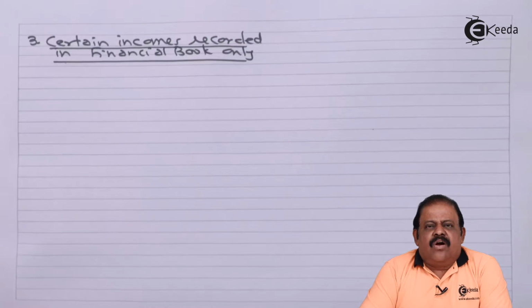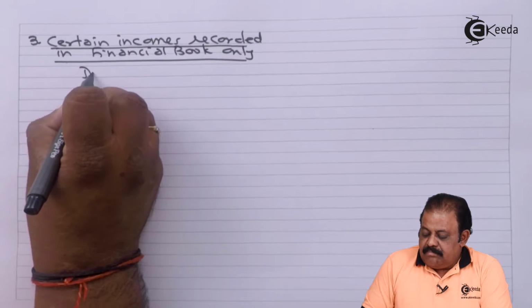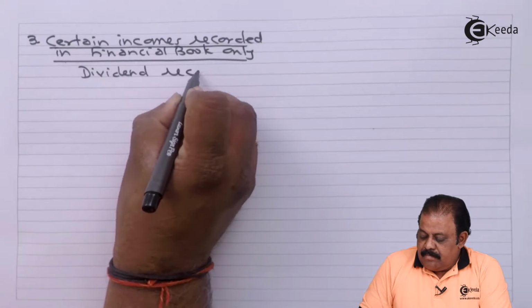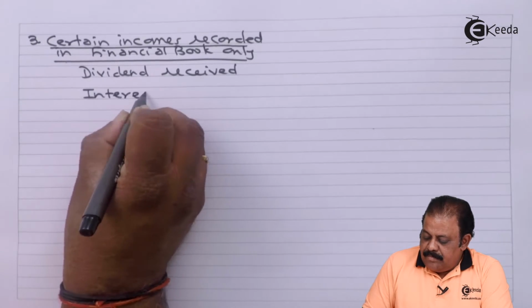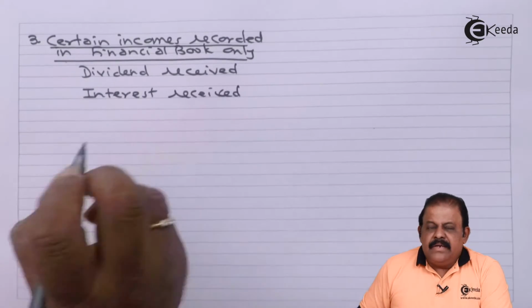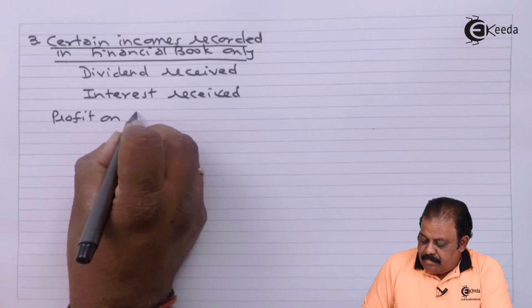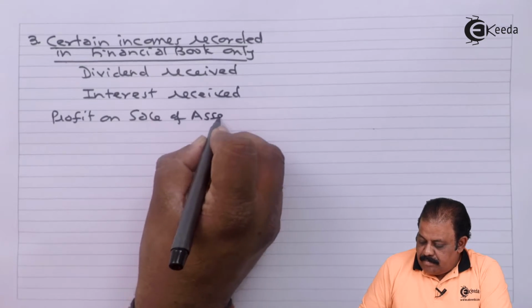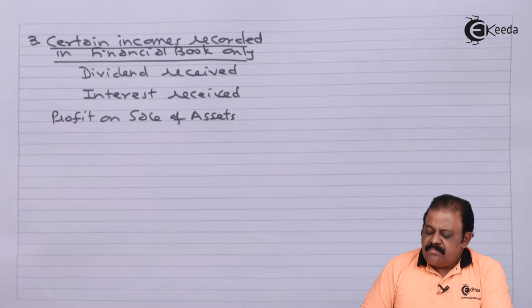Certain incomes are recorded only in the financial book. For example, dividend received, interest received, profit on sale of assets, profit on sale of investments.